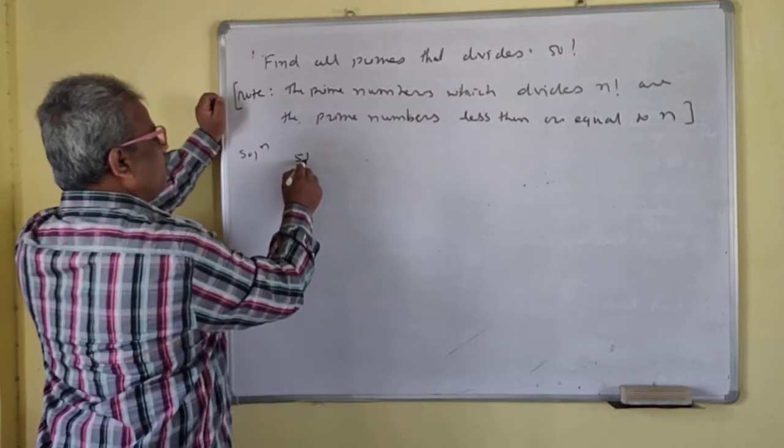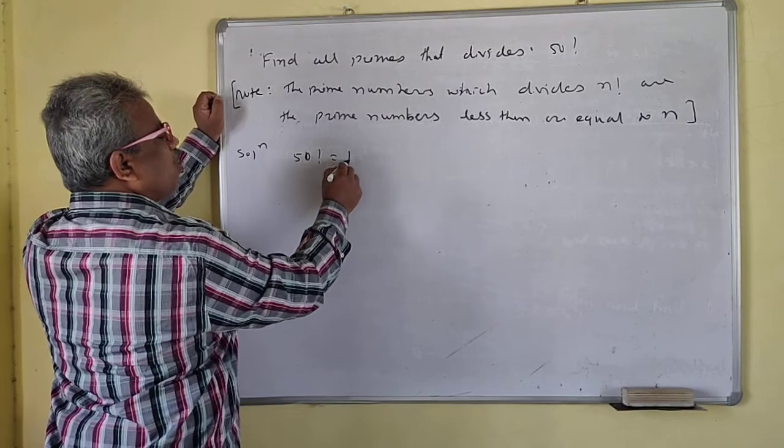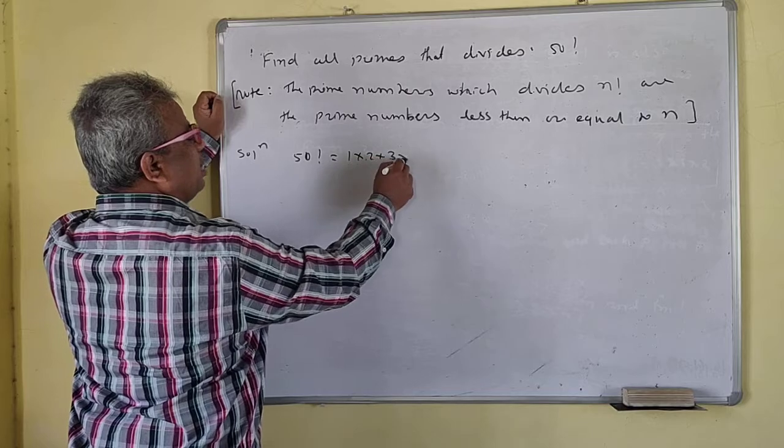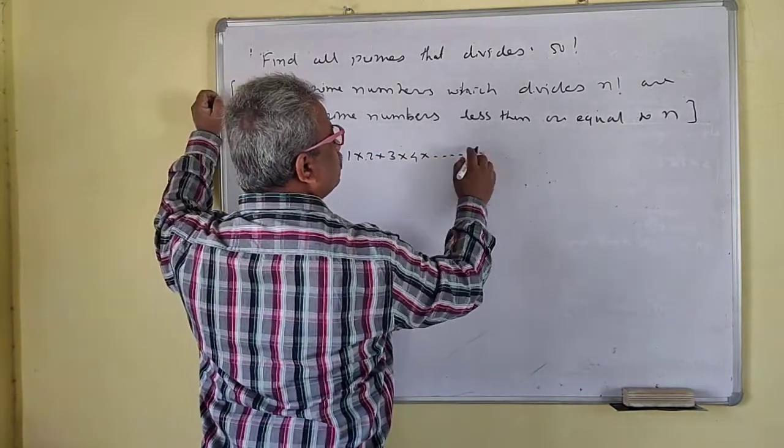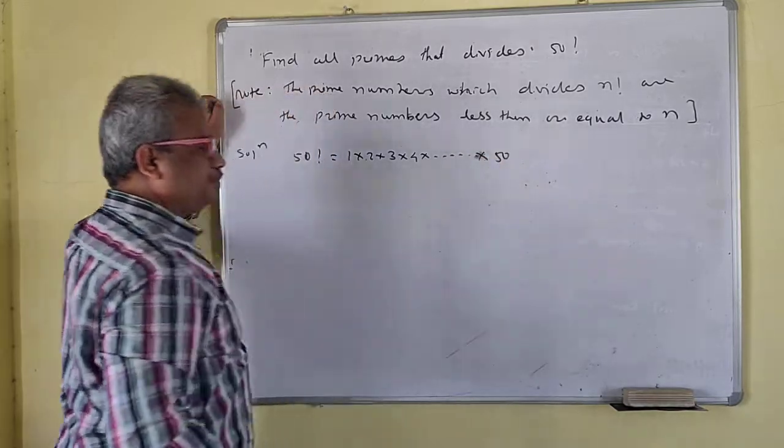So 50 factorial means what? 1 into 2 into 3 into 4 into dot dot dot into 50.